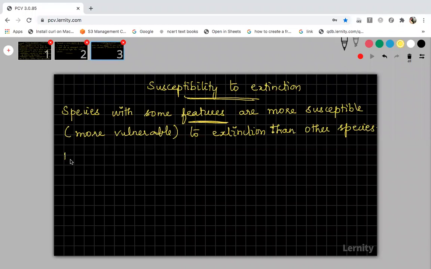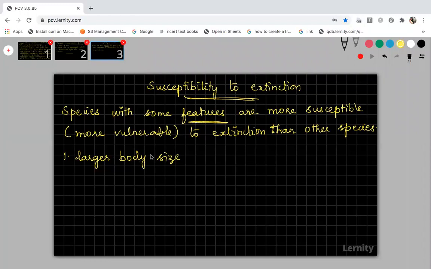So what are the characters? I'm going to discuss 5 important characters. The first one is the organisms or species which have a larger body size. Dinosaurs were very huge, very gigantic, and their body size was very large.